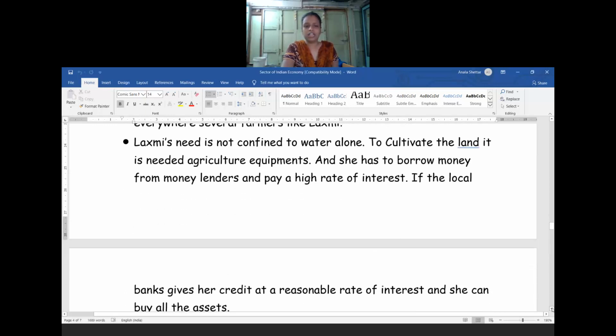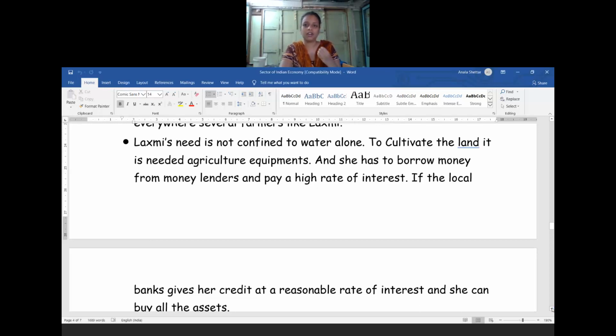Okay, I have told that Lakshmi is not confined to water alone. Water is not the only basic thing needed for cultivation. To cultivate the land, some agricultural equipment is also needed. And she has to borrow money from the money lender and pay a high interest. If a local bank gives credit at a reasonable rate, she can take the loan and buy all kinds of assets, and she can grow. So this is one advantage for the small farmers.